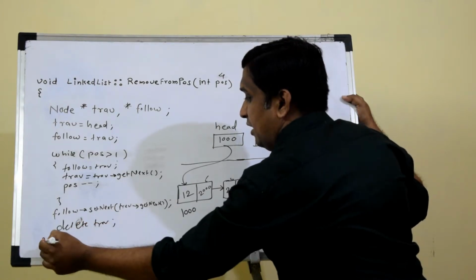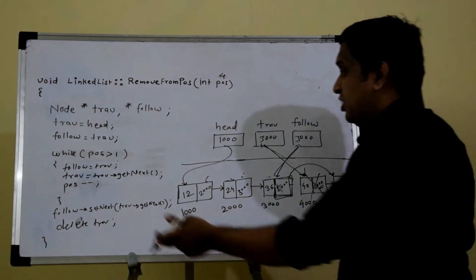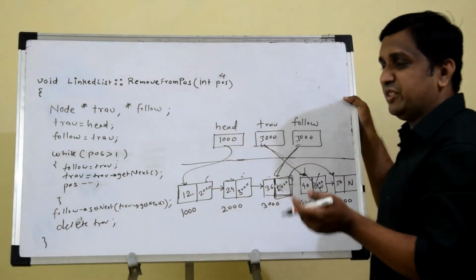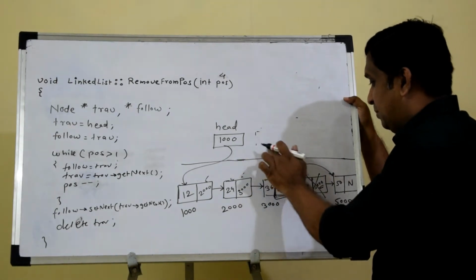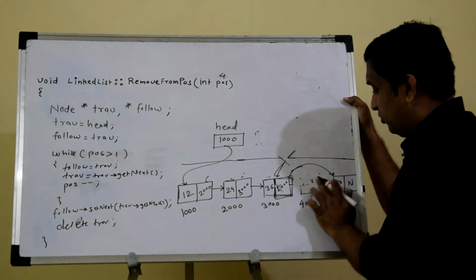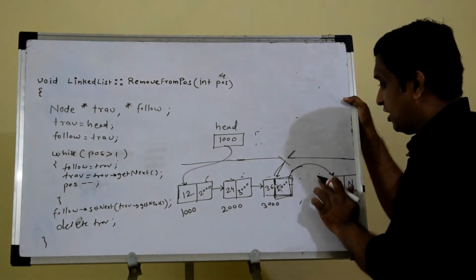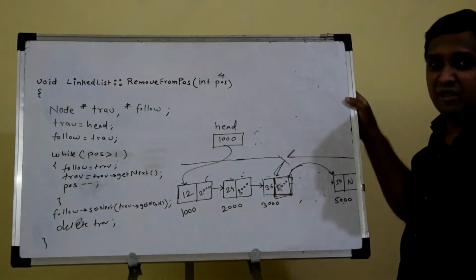So when I say delete trav, the node pointed to by trav is deleted. When the function is over, all local pointers will be removed from the stack. So trav and follow are destroyed, which means there won't be any pointers here. This is pointing to the next node, and this memory is also freed. That means this will be the new linked list after deleting the node at the given position. So let's implement this one.